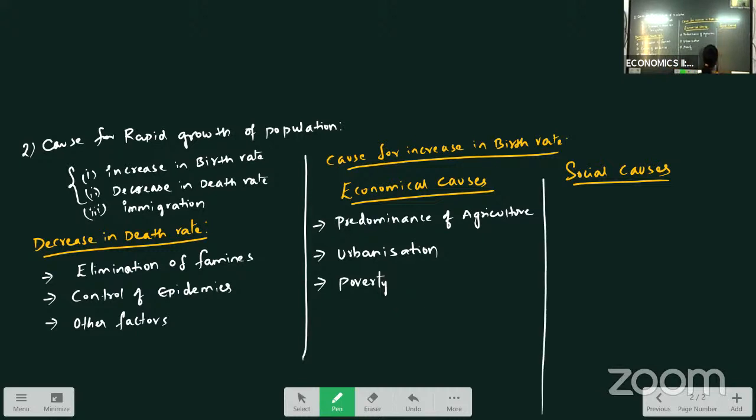Now next we have social causes. Social causes, first one is universality of marriage.